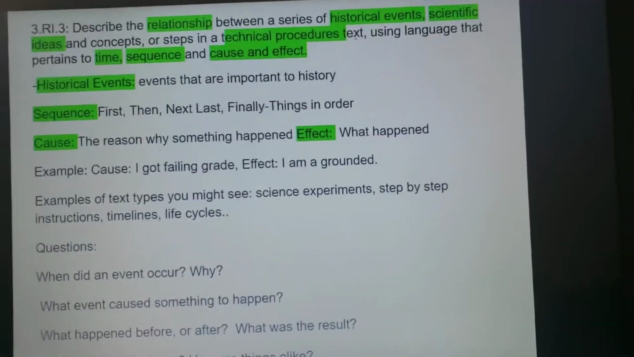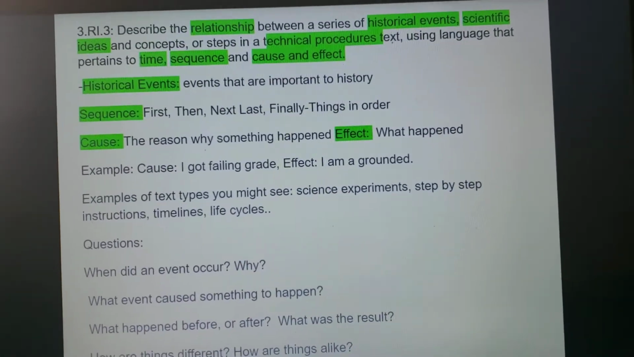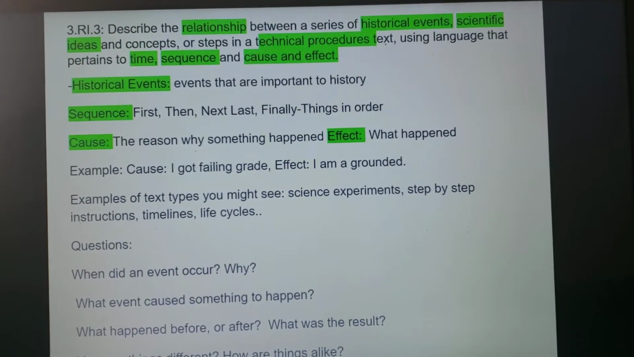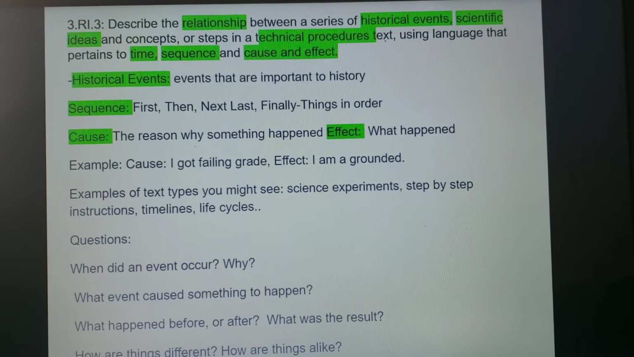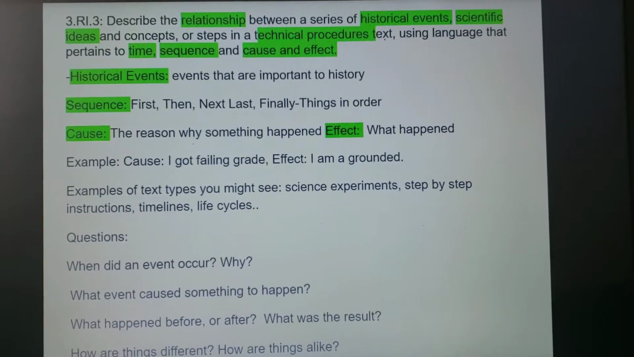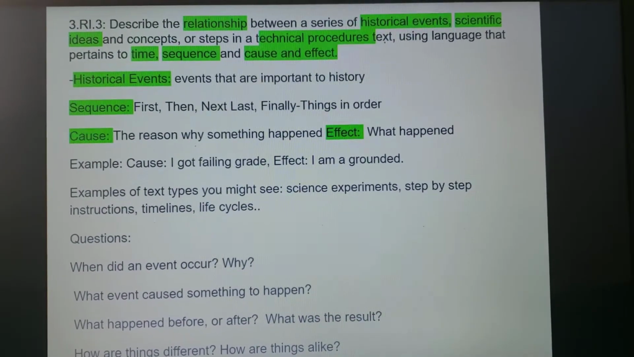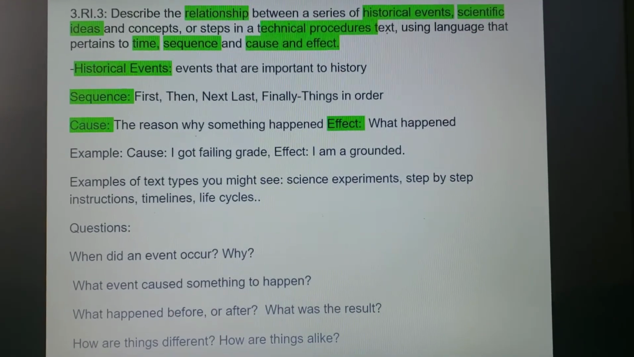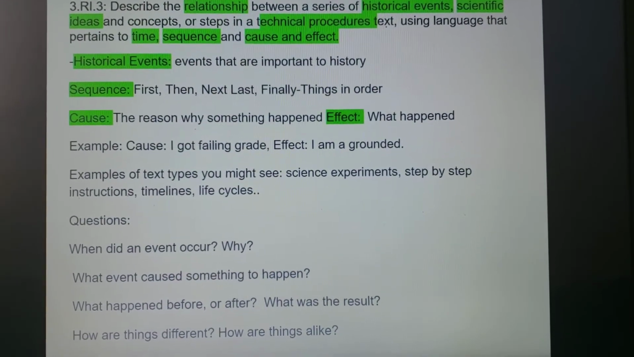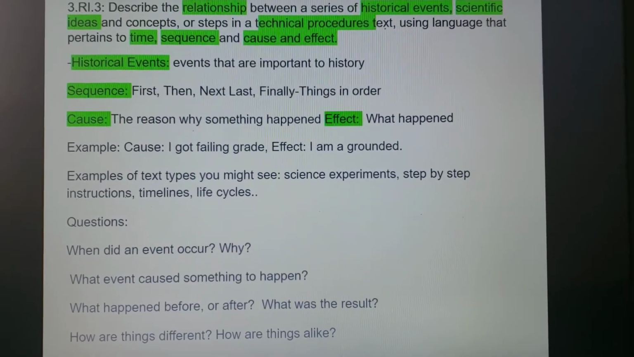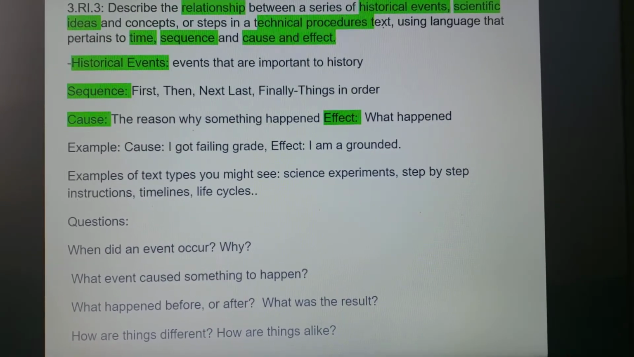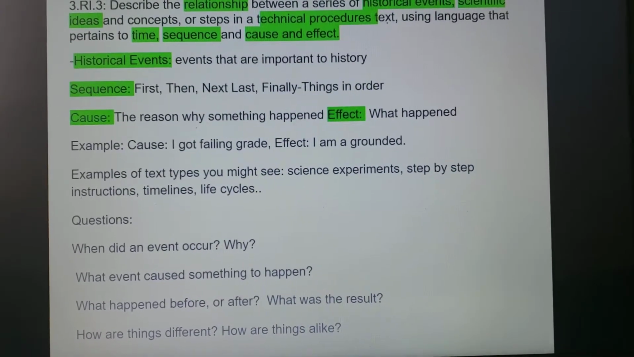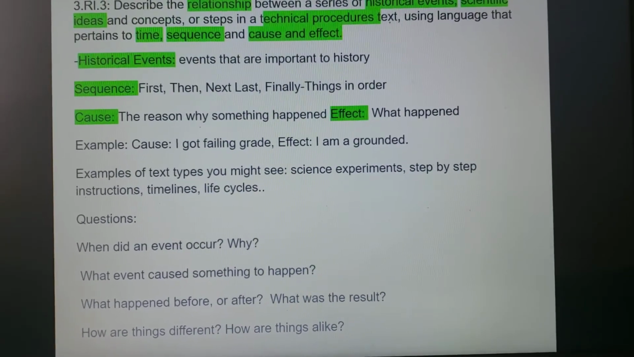And then the next section is describing relationships between historical events, scientific ideas. You might see techniques, procedures, time, sequence, cause, and effect. We read about the Mayflower as an historical event. So you will read and determine, why is this event significant? Why is it important? You're going to often see sequence, first, then, next, last, final, things in order, cause and effect. What happens, why something happens.